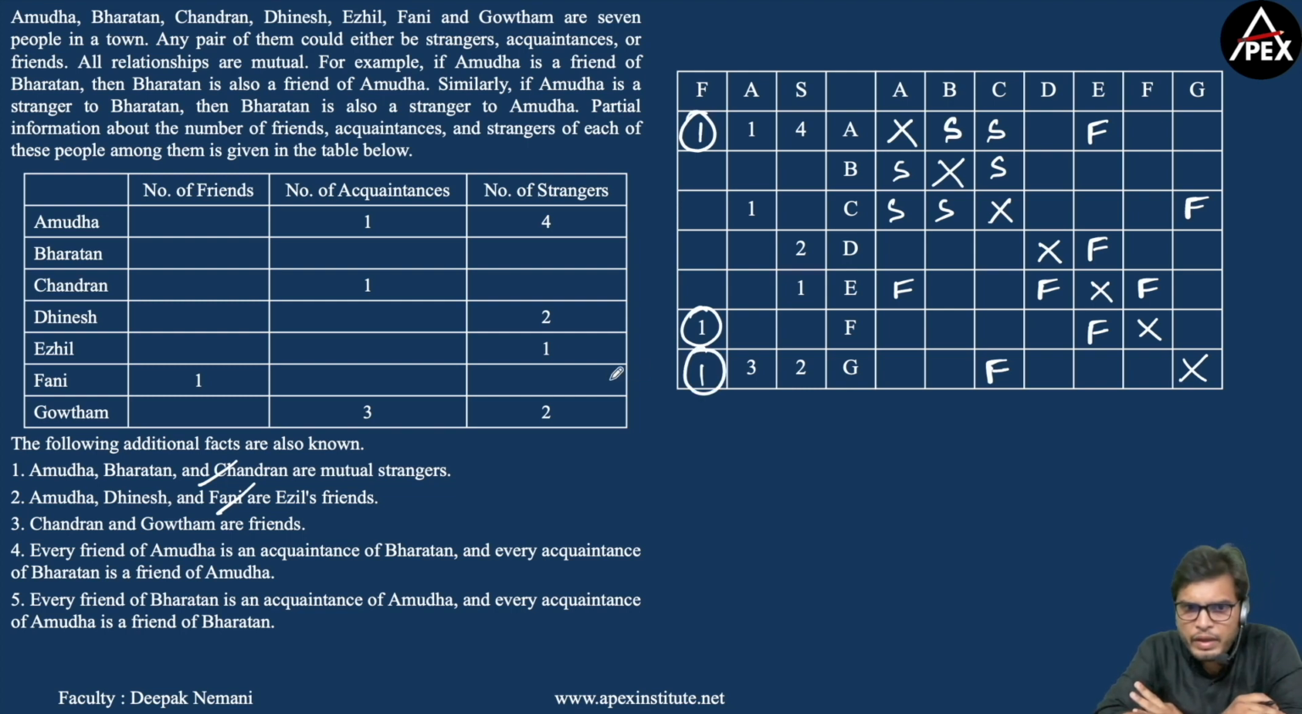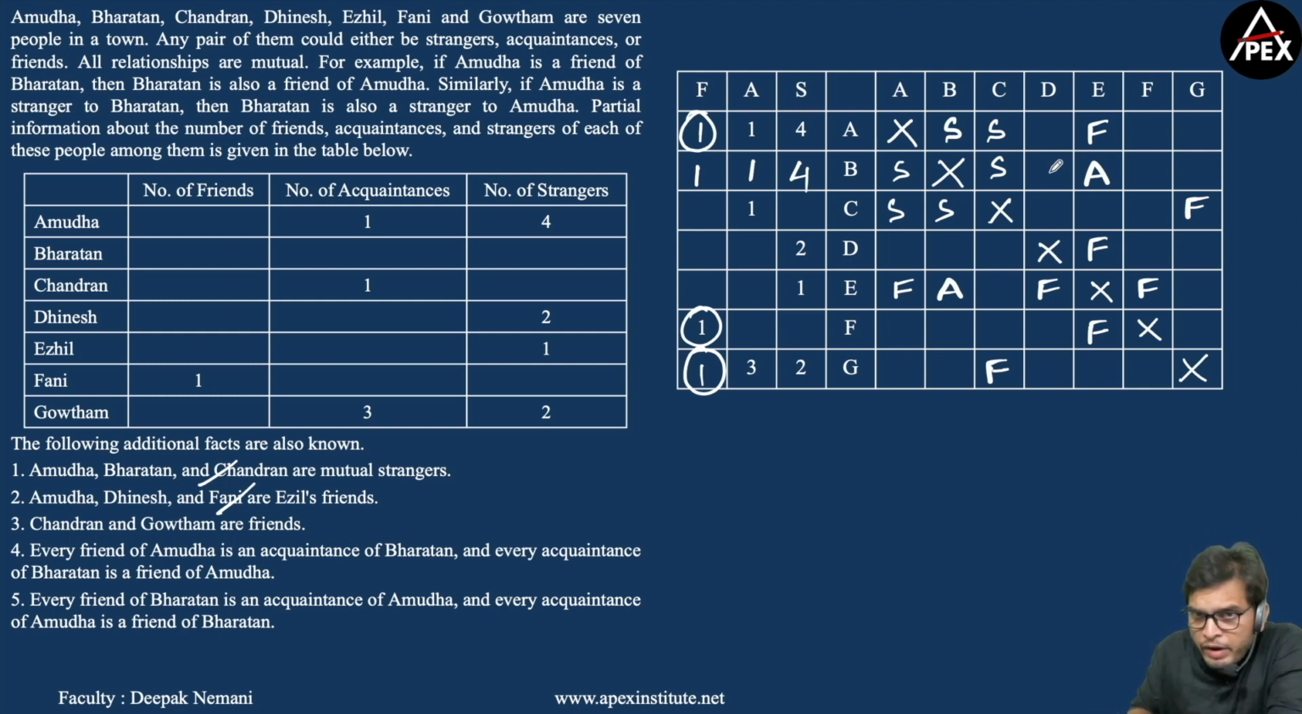Every friend of A is an acquaintance of B, and every acquaintance of B is a friend of A. So every friend of A is an acquaintance of B. We have A having only one friend, that is E, so E should be an acquaintance of B. If E is an acquaintance of B, then B should be an acquaintance of E as well, and B should be having only one acquaintance. It is also given that every friend of B is an acquaintance of A, and every acquaintance of A is a friend of B. So A has only one acquaintance, so B should be having only one friend. So B will be having 4 strangers. Now let's try to find out who is the friend of B.